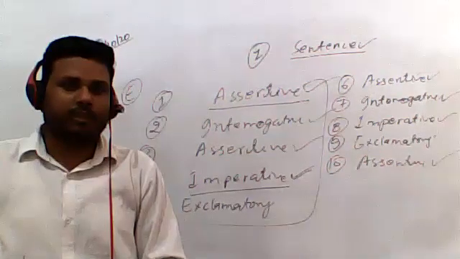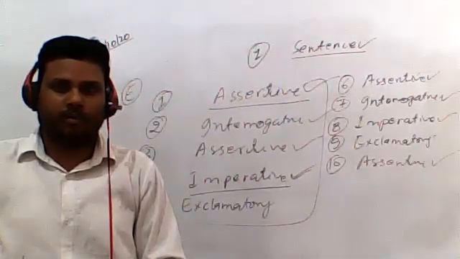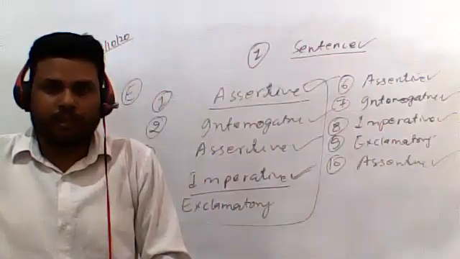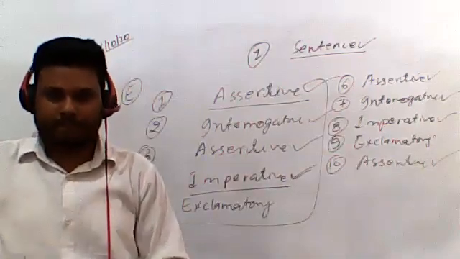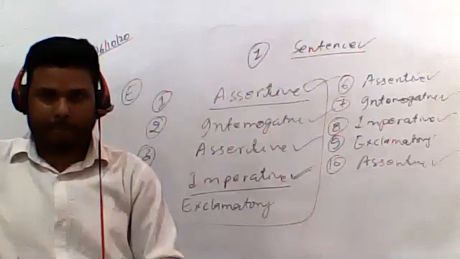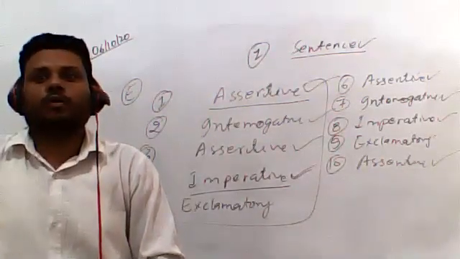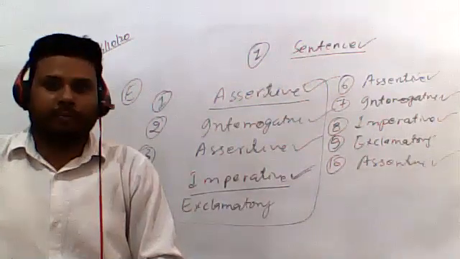Yes, someone is asking. Yes, is there anyone who has any confusion? Sentence number 9. Your voice is not clear. Ask your question again, please.